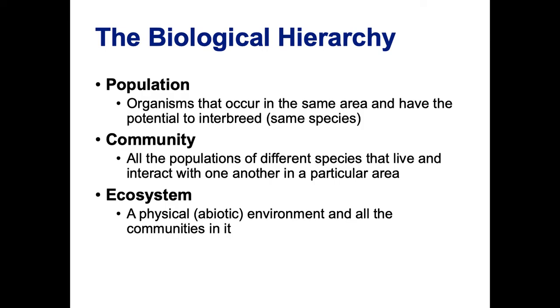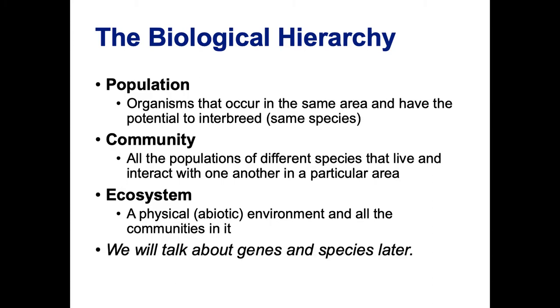So an ecosystem is the broadest term, but each of these things are talking about a particular area. So we could talk about the ecosystem that's in the Arboretum on South Campus at Louisiana Tech. We could talk about the community there. We could talk about the population of a particular type of tree or a particular species of birds.